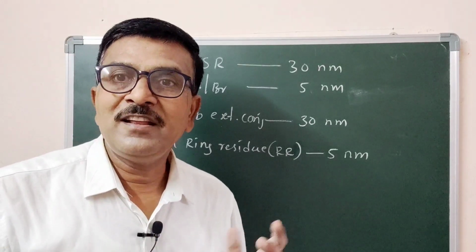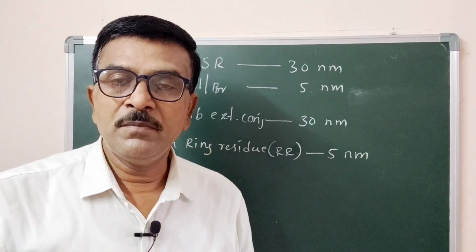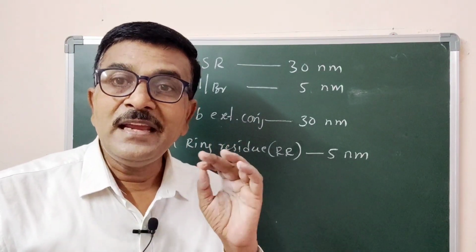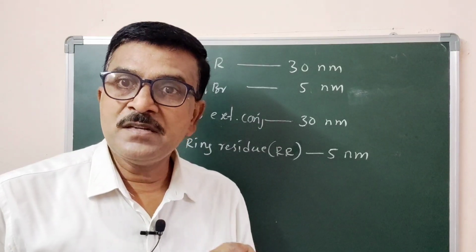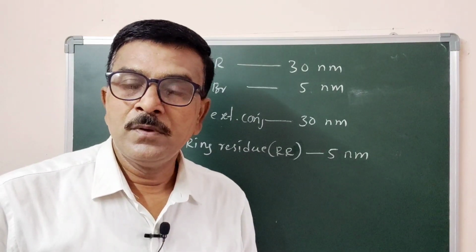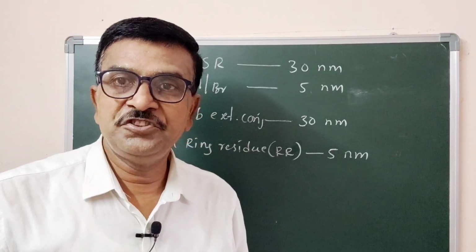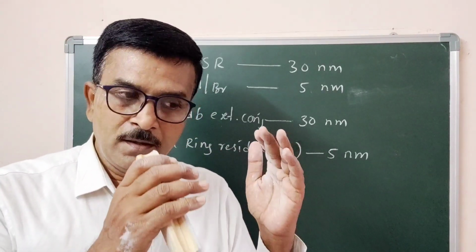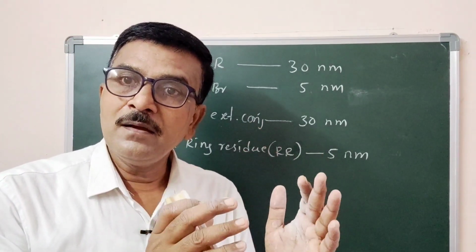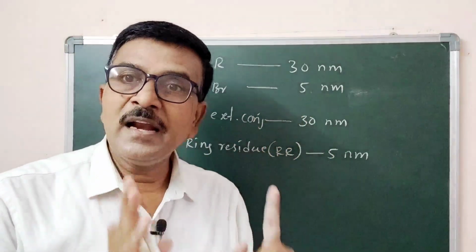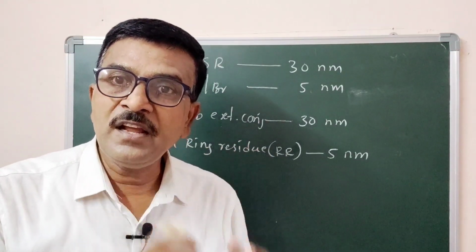Coming to ring residue, what is ring residue? Ring residue is nothing but the carbons of the ring system which are linked directly to the conjugated system. Are you following? Whatever carbons of a ring are linked directly with our conjugated system are called ring residues.